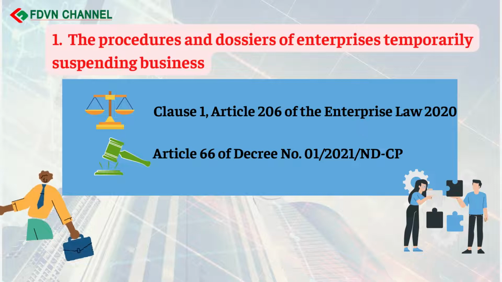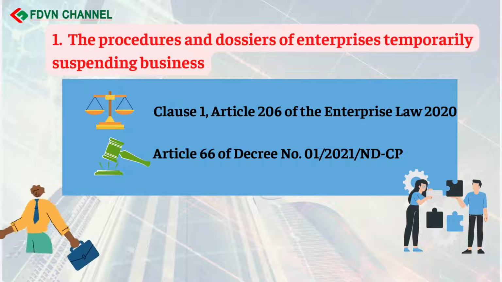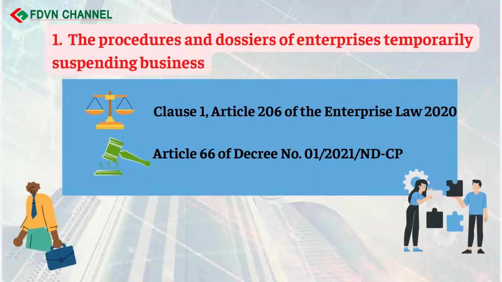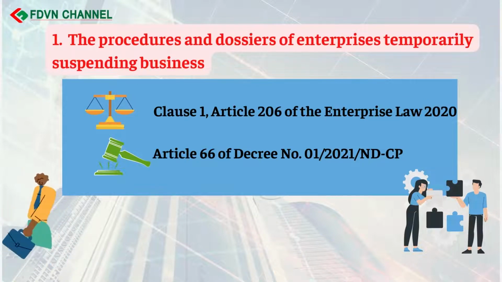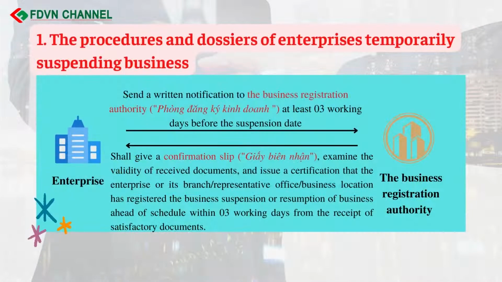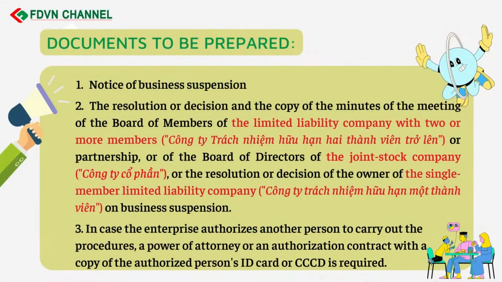According to Clause 1, Article 206 of the Enterprise Law 2020 and the guidance in Article 66 of Decree No. 01/2021/NDCP, enterprises temporarily suspending business shall follow specific procedures as follows. Send a written notification to the Business Registration Authority at least 3 working days before the suspension date. Documents to be prepared. Notice of business suspension.